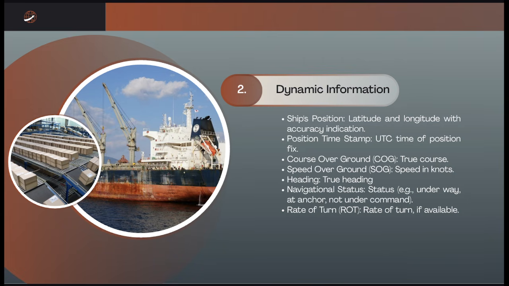So here we should also have the ship's position, which is the latitude and longitude with the accuracy indication, the position timestamp or the UTC time of the position fix, and then the course over ground and the speed over ground. So this is the true course and the speed in knots. And then also the heading, which is the direction the ship's bow is pointing.